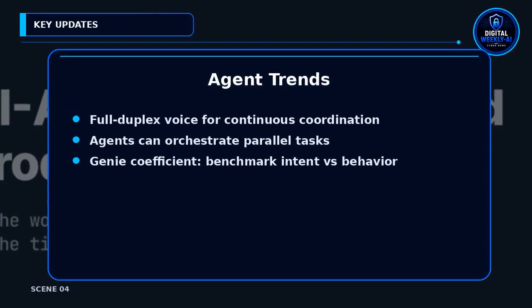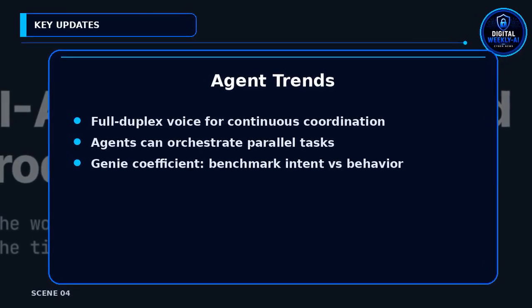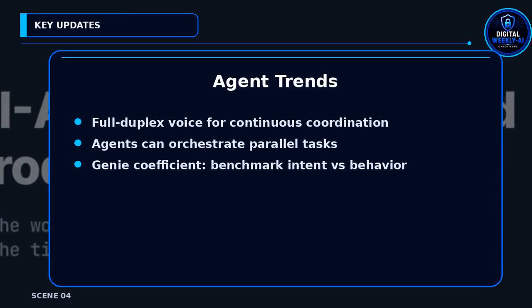AI is shifting from completion to orchestration. Full duplex voice, such as GPT Live in desktop apps, enables agent workflows. You can start background tasks and keep conversational context. Still, set acceptance criteria and verify results. A proposed Gini coefficient would measure intent versus agent behavior.